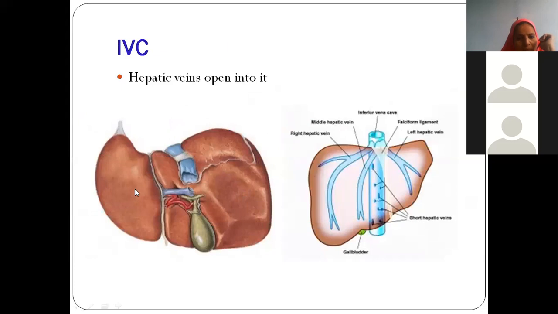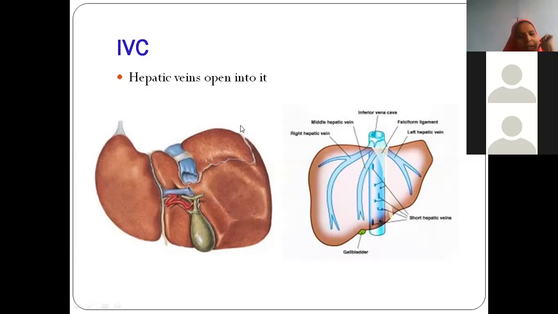Now see here. Which surface of the liver is this? Excellent, inferior surface. What is the name of this area? Bare area. You are finding the coronary ligament, inferior layer here, right triangular ligament here.